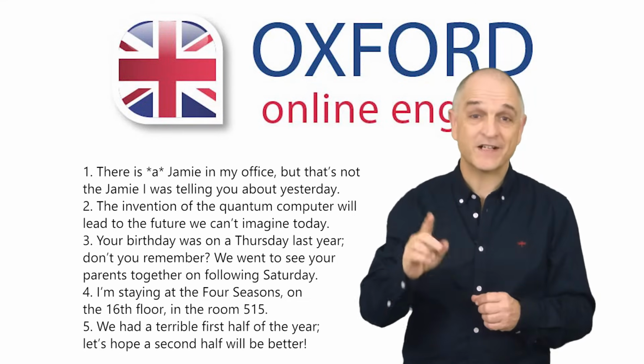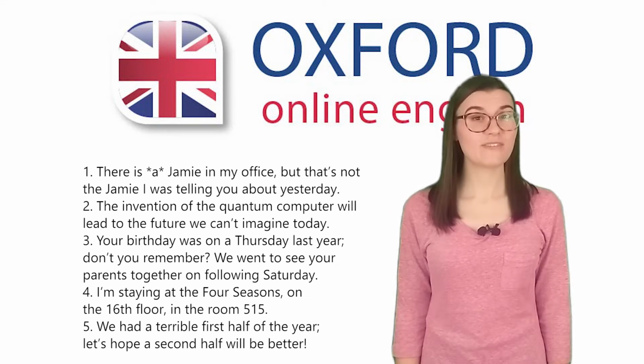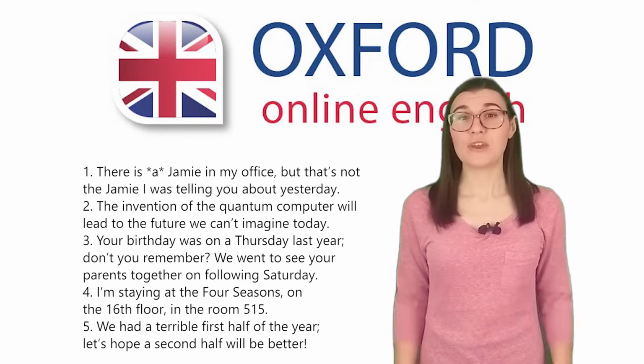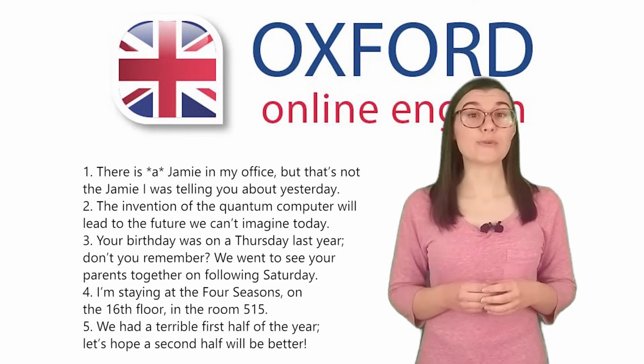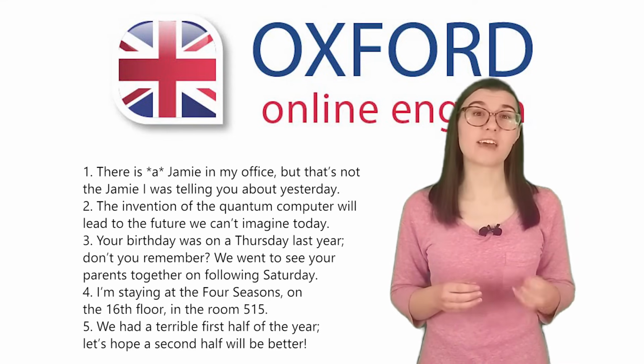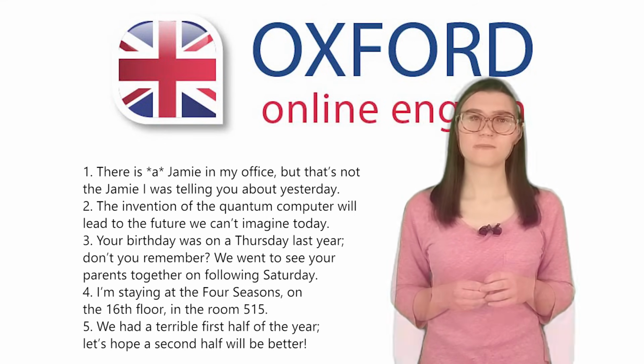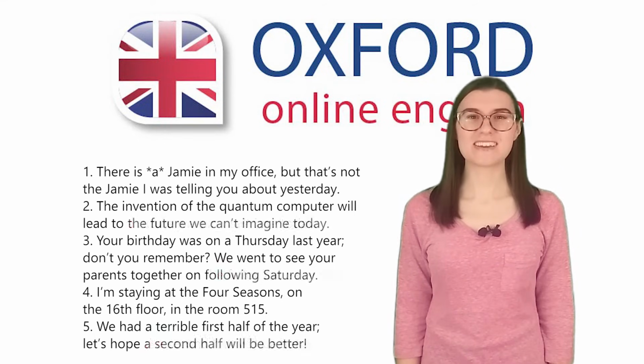Pause the video and try it now. Difficult? Here's a clue. You might need to forget about the rules you know. These sentences test your knowledge of exceptions and unusual cases which don't fit the general rules about using articles. Finished? Let's look together.